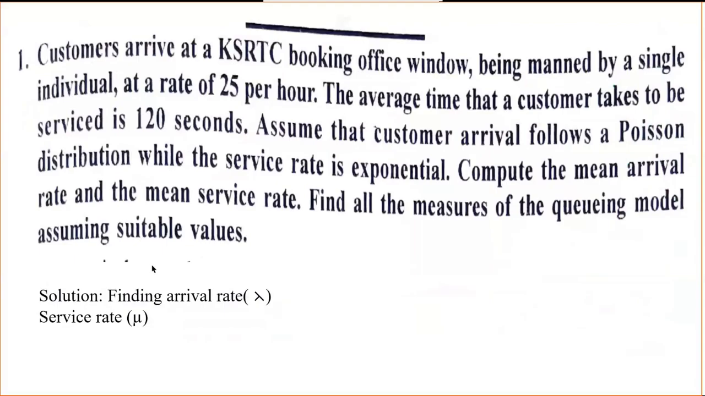This is the problem. Customers arrive at a KSRTC booking office window, being manned by a single individual, at a rate of 25 per hour. The average time that a customer takes to be serviced is 120 seconds. Assume that customer arrival follows a Poisson distribution while the service rate is exponential. Compute the mean arrival rate and the mean service rate. Find all the measures of the queuing model assuming suitable values.